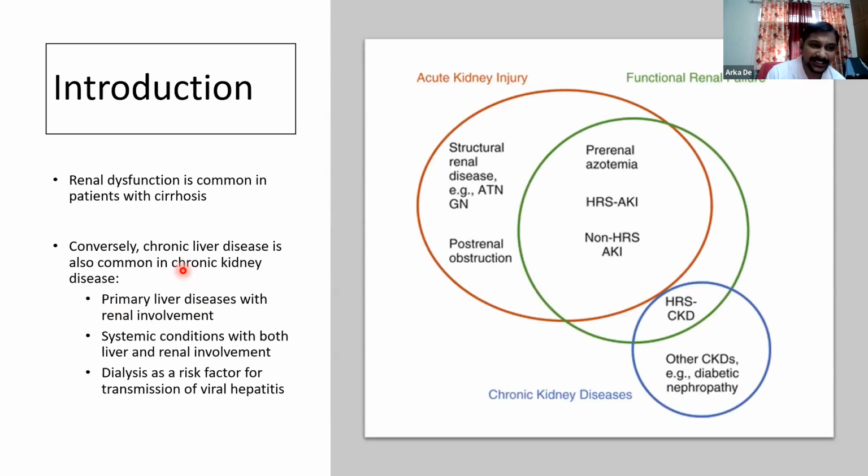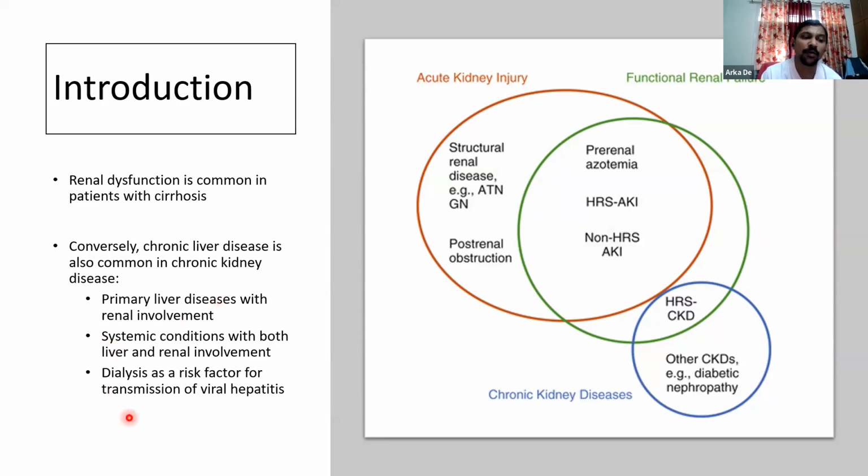As we know, renal dysfunction is common in patients with cirrhosis, and this figure shows the spectrum of the different types of renal involvement that can occur in patients with cirrhosis. But this will not be my discussion topic today. What I would rather be discussing is that chronic liver disease is common in chronic kidney disease patients, and that can occur because there are certain liver diseases which can involve the kidney, like Dr. Amit has just discussed. There are certain systemic conditions which can involve both the liver and the kidney.